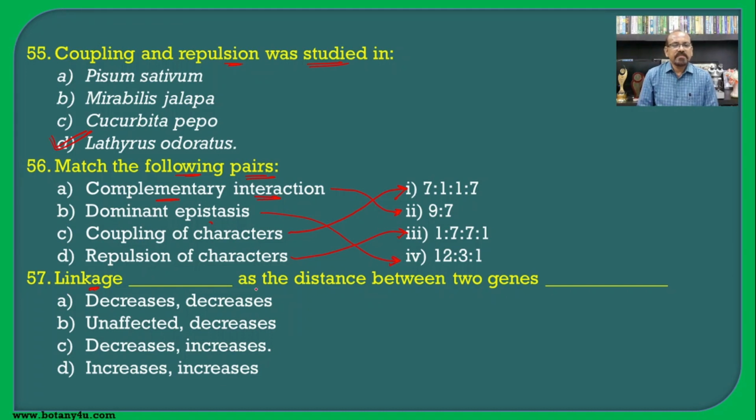Then the linkage, as the distance between the two genes. If the linkage decreases, the distance of the two genes increases, and hence here the C is the correct answer for this question.